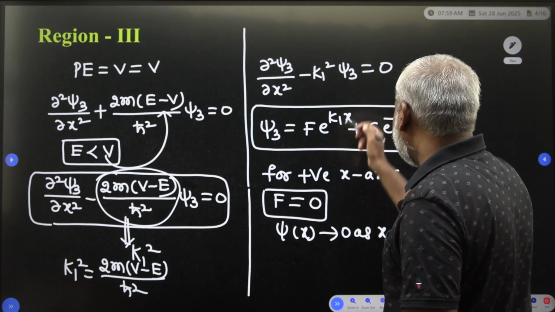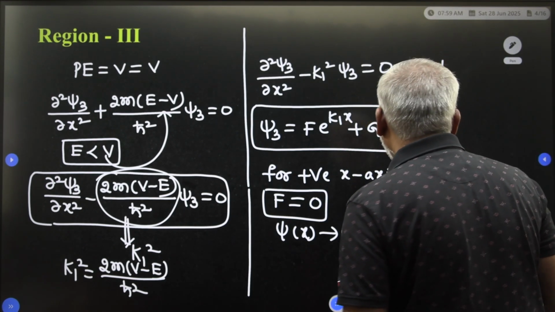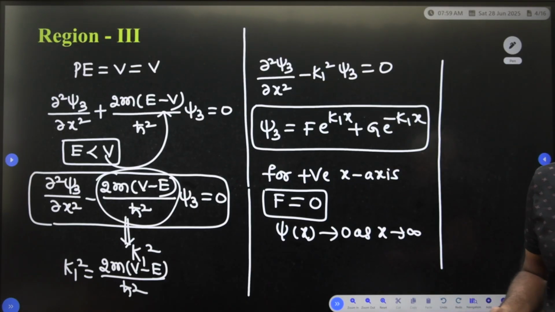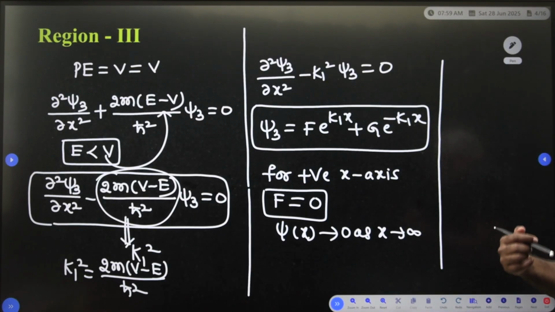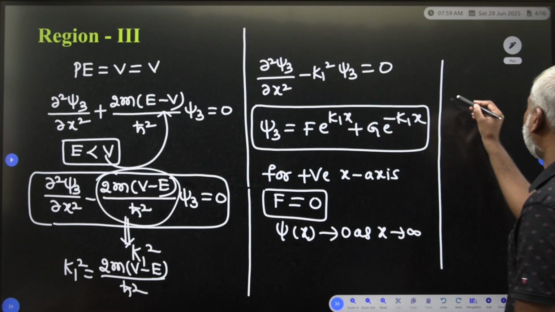So that is why you take f as 0. Why can you take g as not equal to 0?